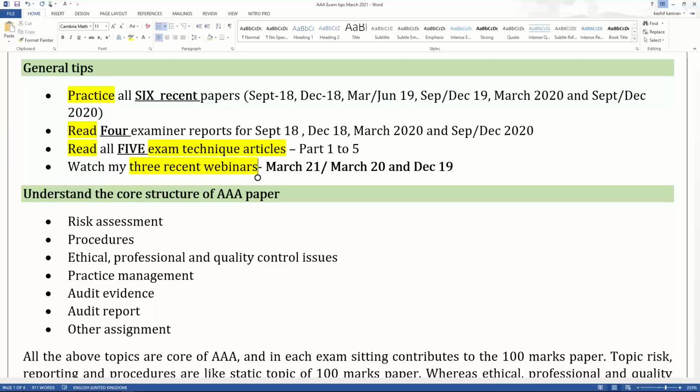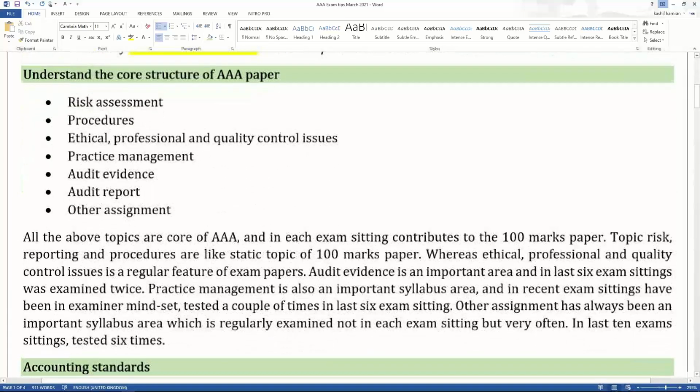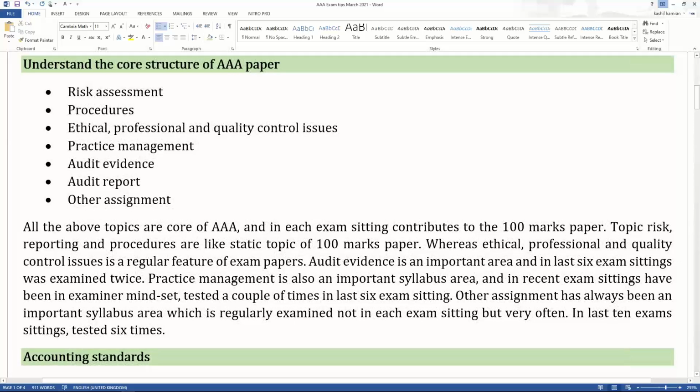Now, this is the first phenomenon. The second phenomenon is to understand the core structure of the AAA paper. You all know that this is the core structure of the AAA paper. You cannot deny that. Look at these bullets.